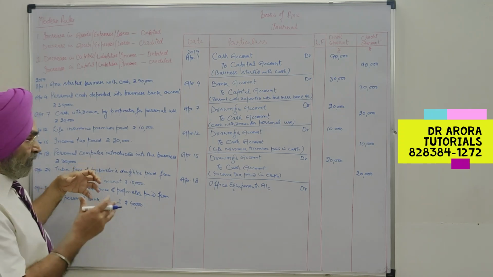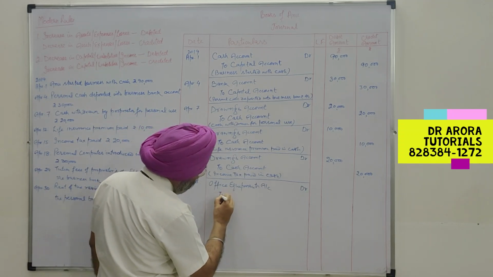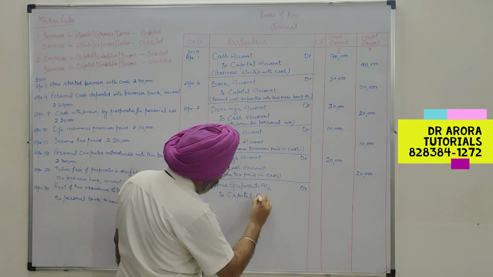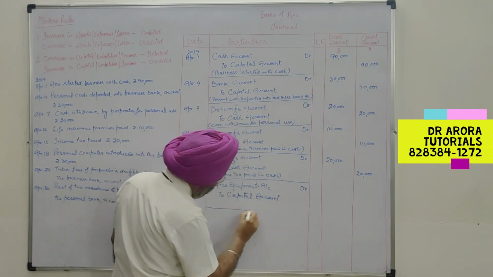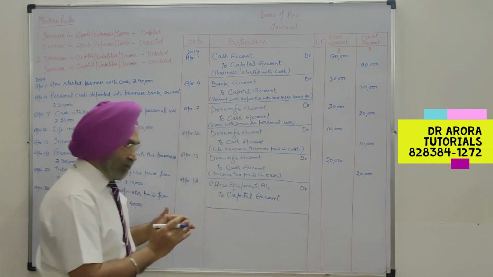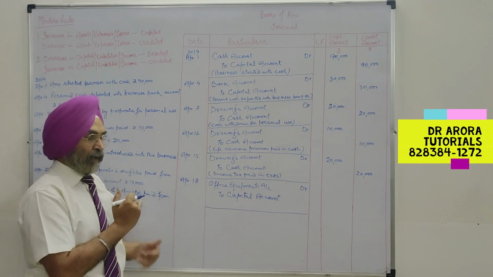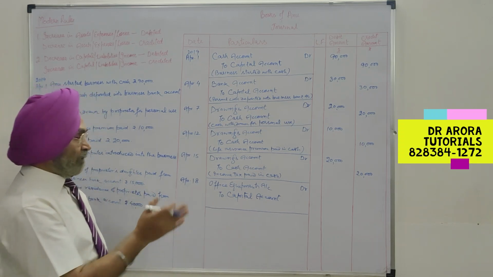But because it was a personal computer, hence it will form the capital of the proprietor. So capital will increase. Capital of the proprietor will increase. Anything personal goes into the business, it will form the capital. Anything business goes to the personal hand, that will become drawings.